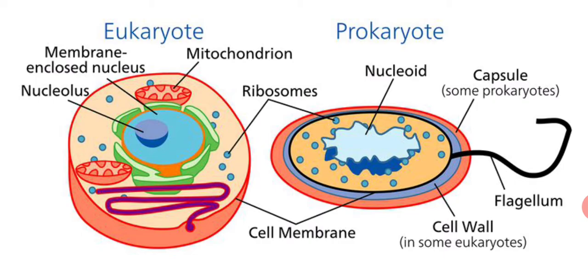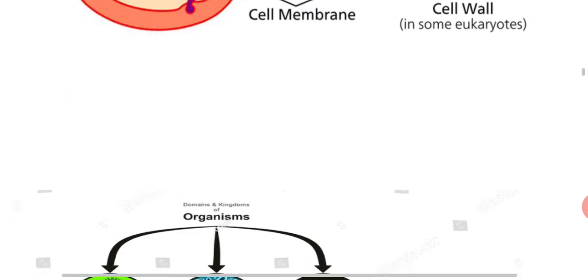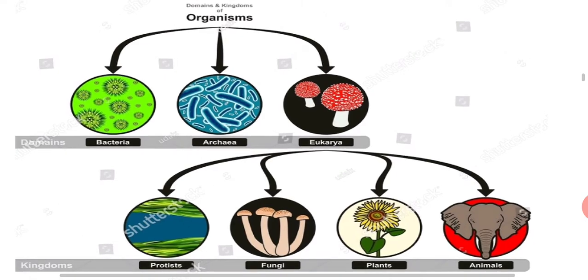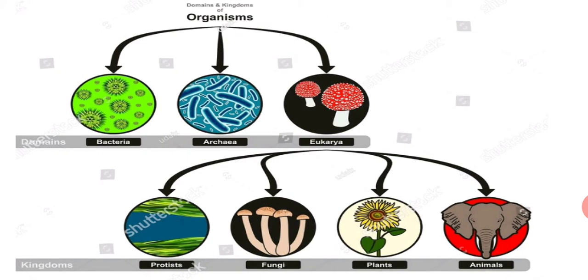Cell membrane is found in both, ribosomes are found in both, but in prokaryotes the cell is surrounded by a capsule. So now we will share some more facts. We will know about the classification. Only bacteria and archaebacteria are prokaryotes, and all others are eukaryotes, such as protists, fungi, plants and animals.